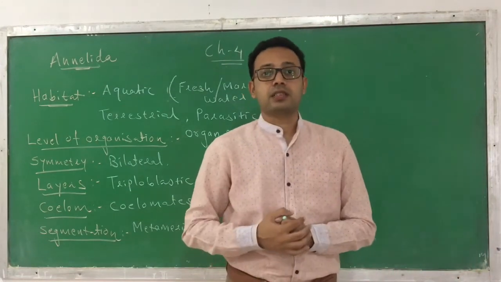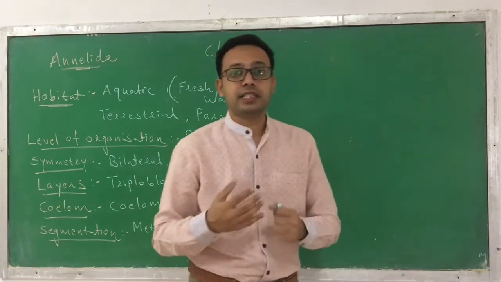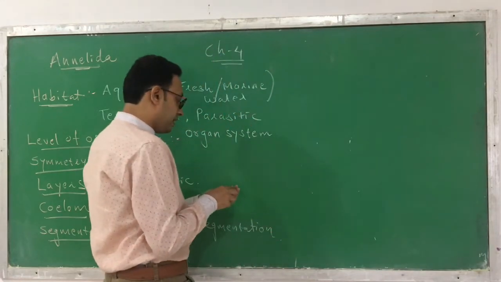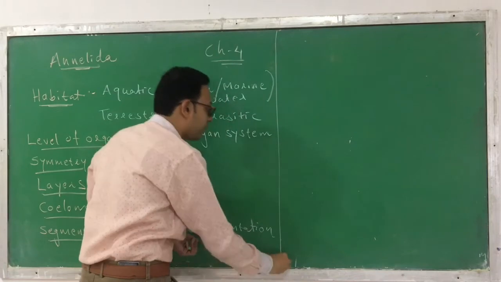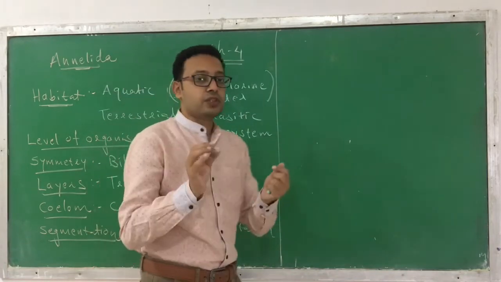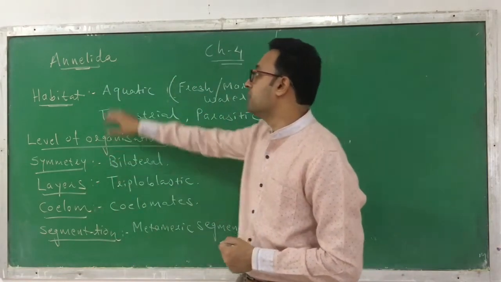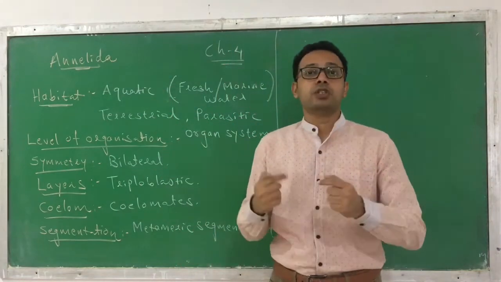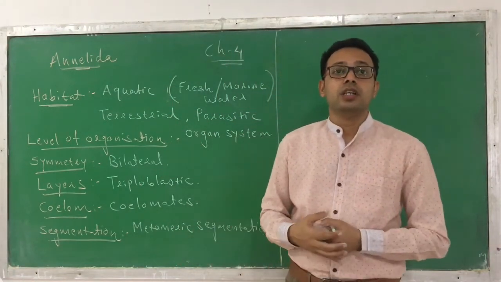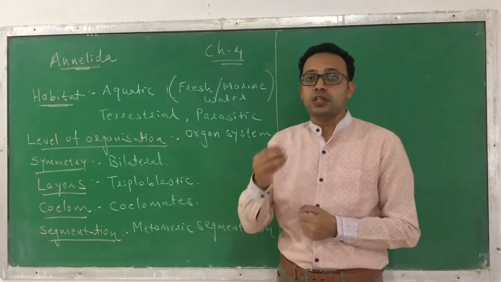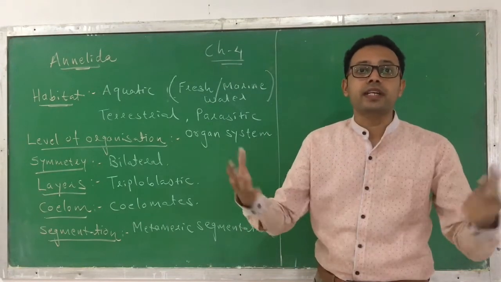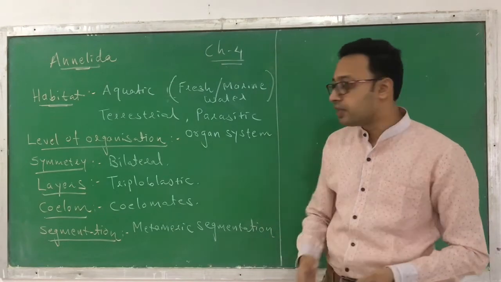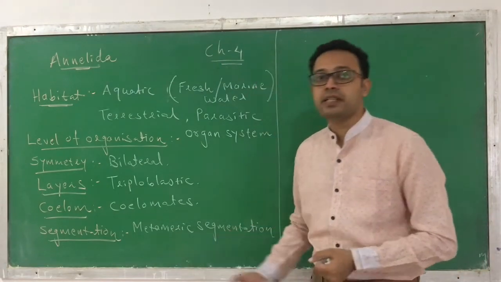Now we will discuss the special characteristics that can be found in this phylum Annelida. First of all, why has the name Annelida been given? Because in its structure you can find an annual ring-like structure, and this ring is due to metameric segmentation.